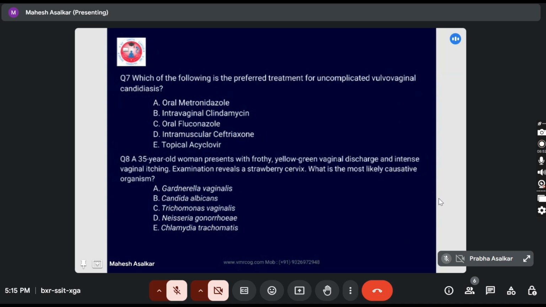Which of the following is the preferred treatment for uncomplicated vulvovaginal candidiasis? Oral metronidazole,